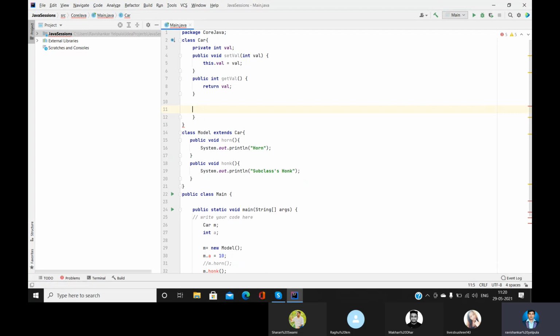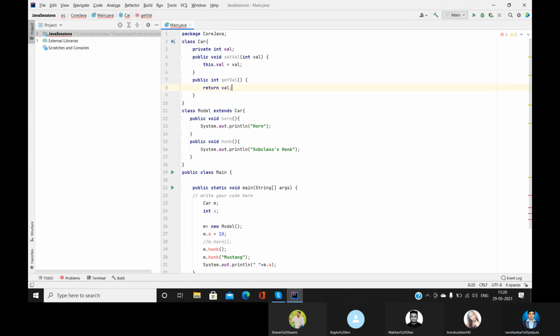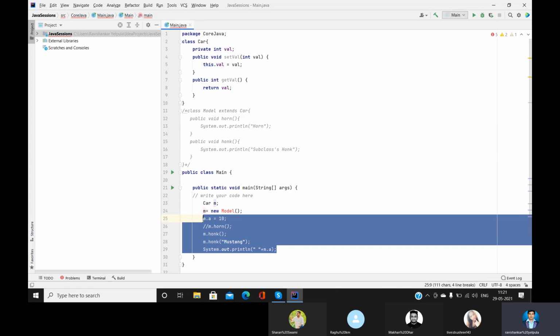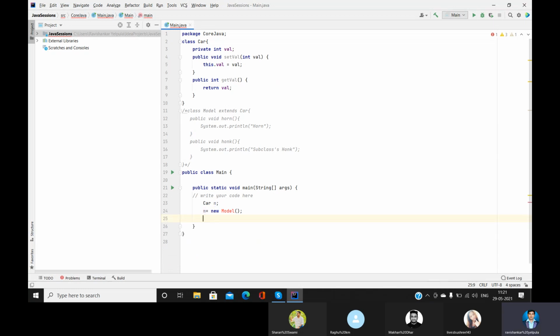Let's see this. Okay, and I'm going to hide this. This is not required at this point of time. Okay, here what are we doing? We have created the object for the car. Then we are going to set a value. Yes, first we'll try to access this. How will it work? Will it work?